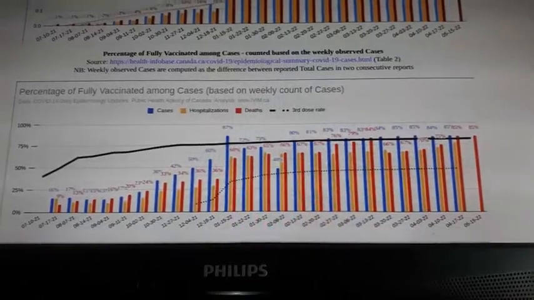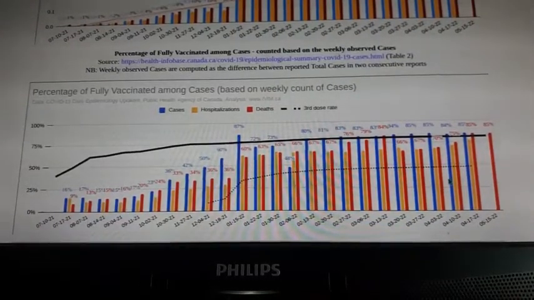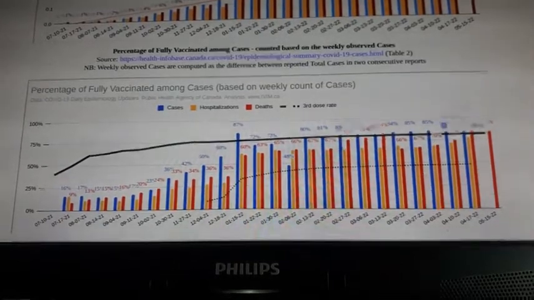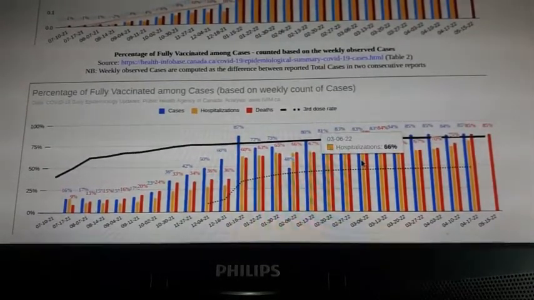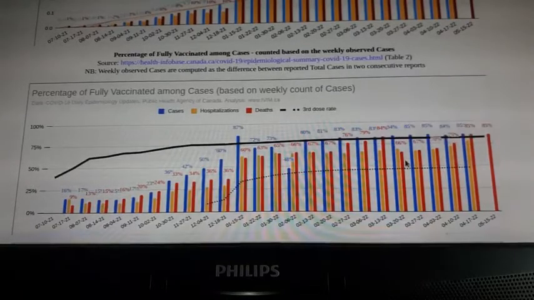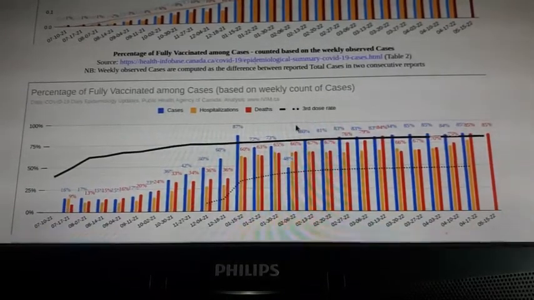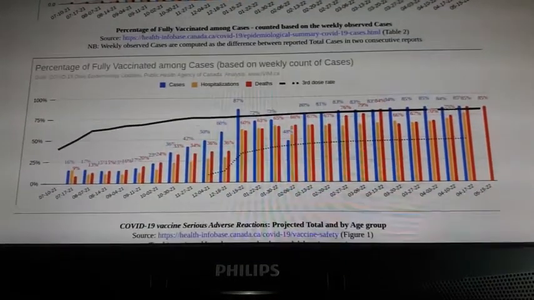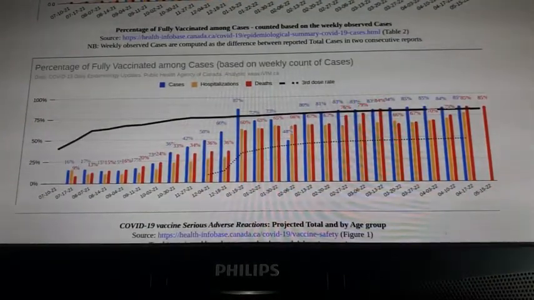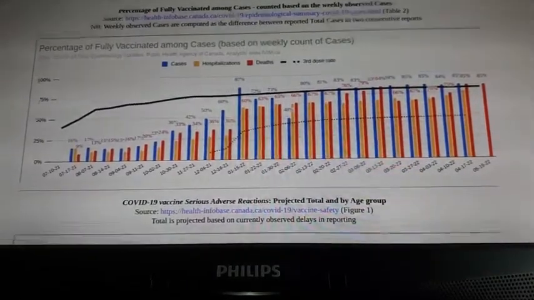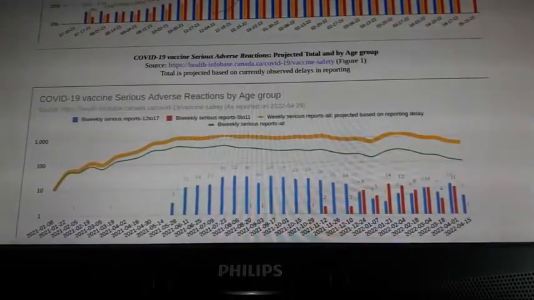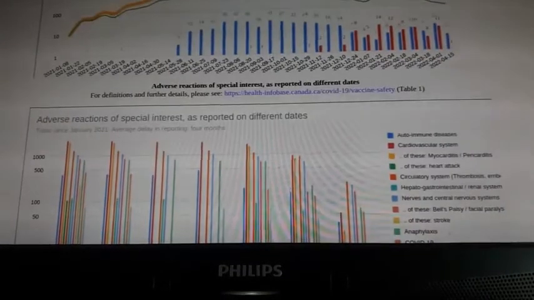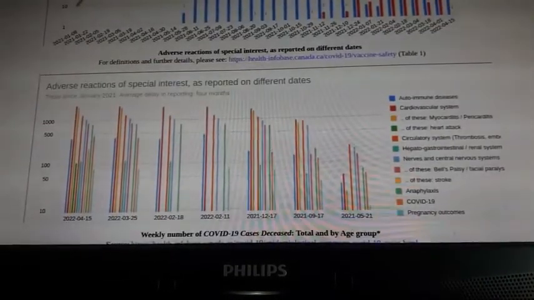And Canada remains the only country which does not allow people who look into these numbers and who are concerned and who don't want to get another booster or another dose, they don't allow those people even to get together to protest, or they make it very difficult to protest, and they don't allow them to use planes, they don't allow them to leave the country. This is very interesting. There is no scientific reason for that.